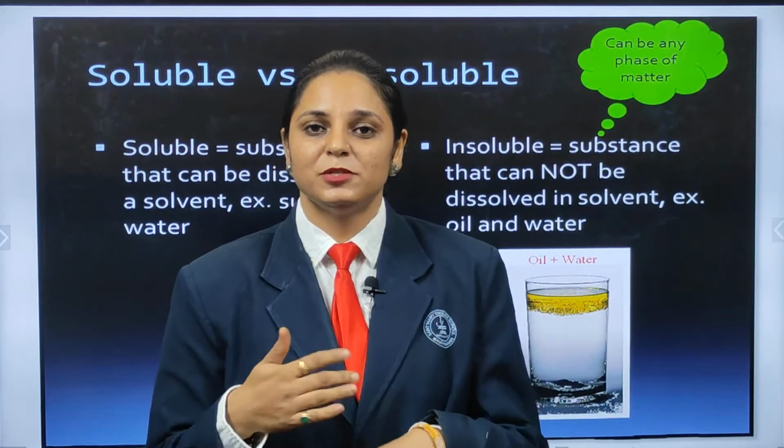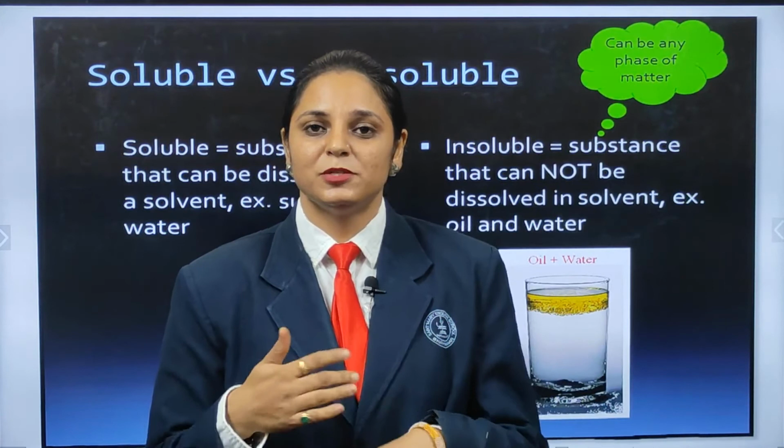You can see that immiscible liquids form two layers, and miscible liquids dissolve completely. When you dissolve sugar or salt, it will completely dissolve. If you pour a liquid like oil, it will form a layer, so it is insoluble.